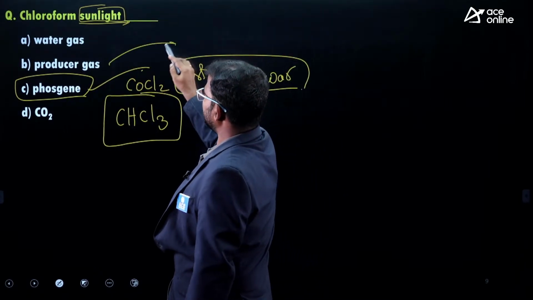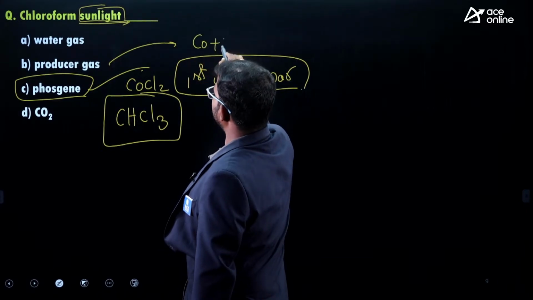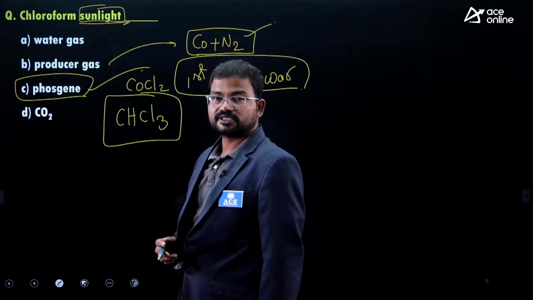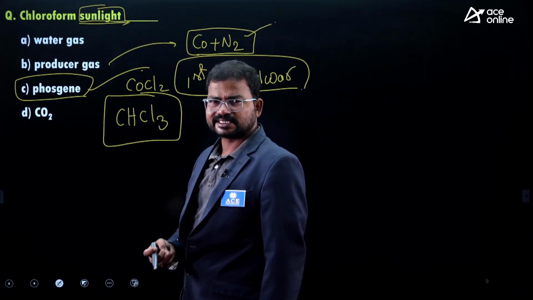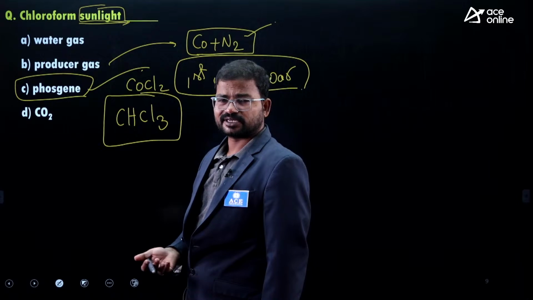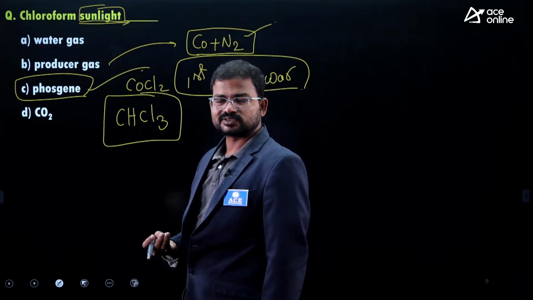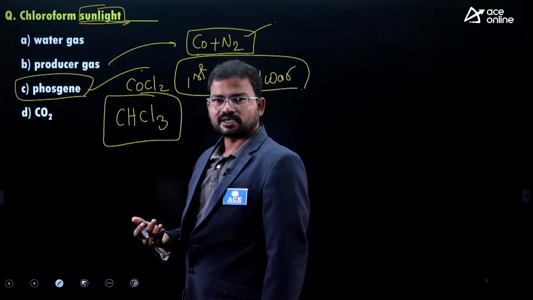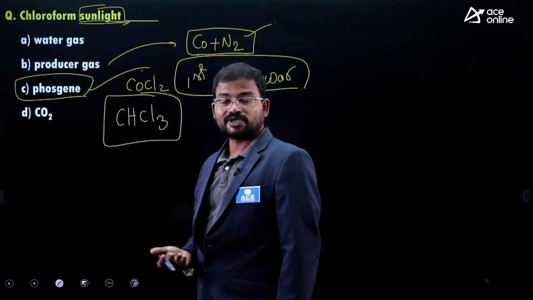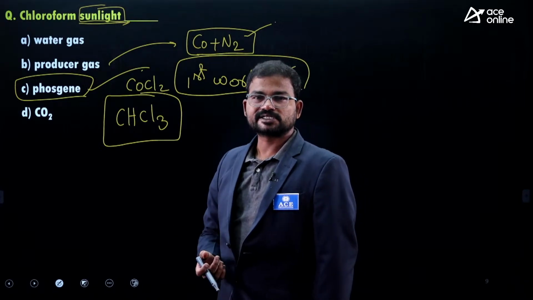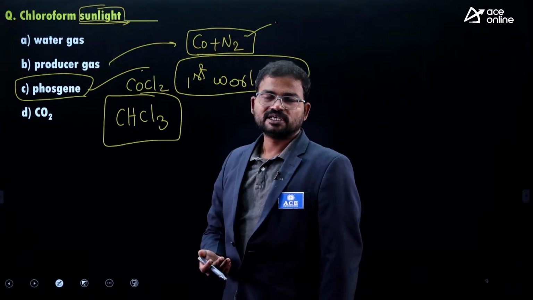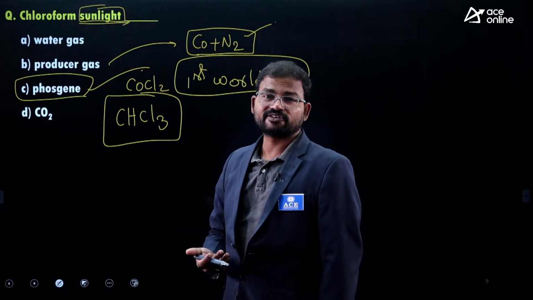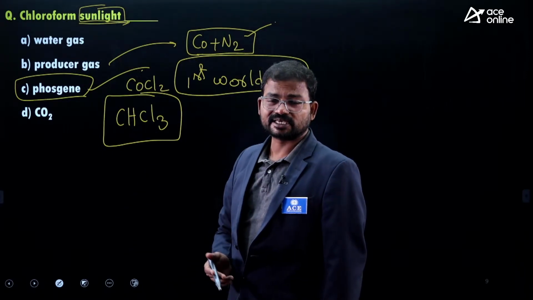Next, producer gas means carbon monoxide plus nitrogen. So this is called producer gas. It is used as one of the fuels, just like CNG, LPG, PNG, whatever it is. This is also treated as a fuel in most of the aluminum-related sectors. It can be used in metallurgy to extract metals from concerned minerals and ores, in the glass industry, and in the cement industry also, to reach more than 1000 degrees centigrade. These types of chemicals are used as fuels.